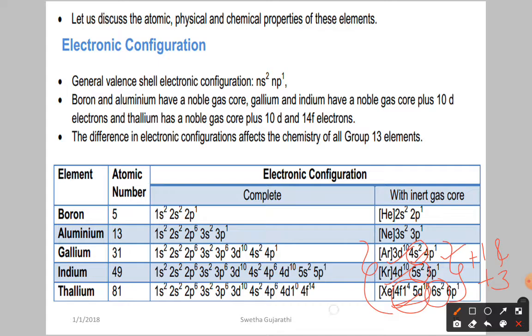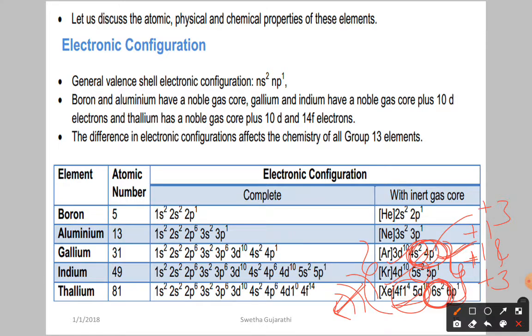Poor screening means the nucleus attracts the outermost electrons effectively. Because of that, they do not lose ns electrons that easily. So from gallium, indium and thallium, if only the np electrons are involved, you get +1. If both ns and np are lost, you get the